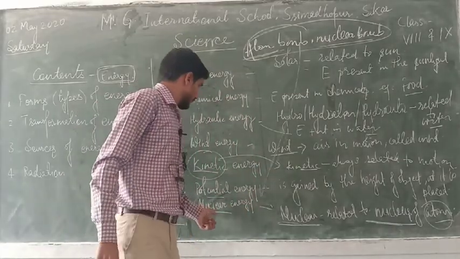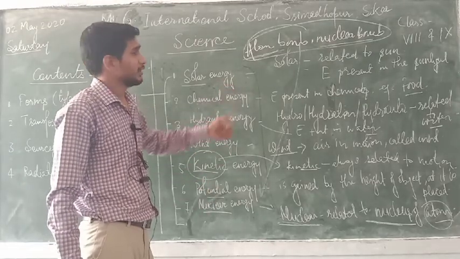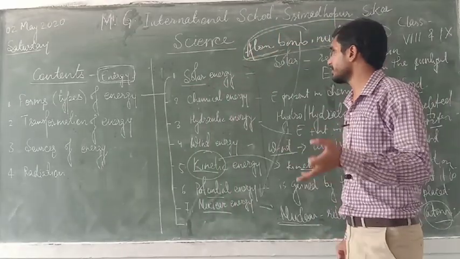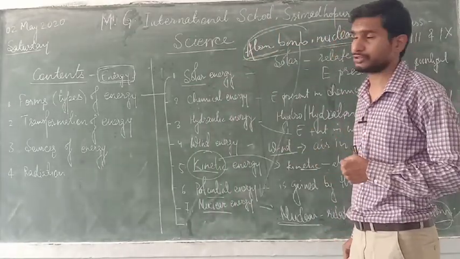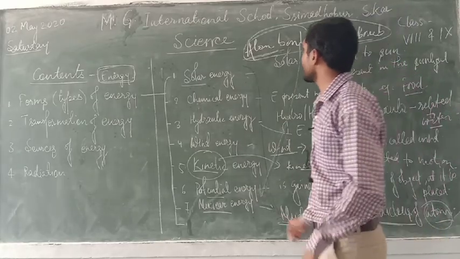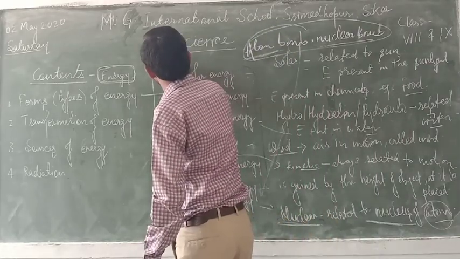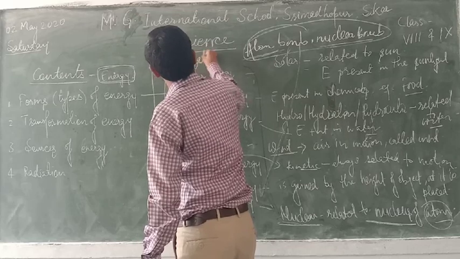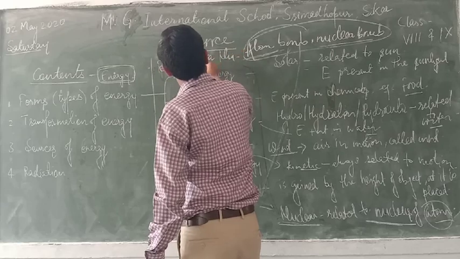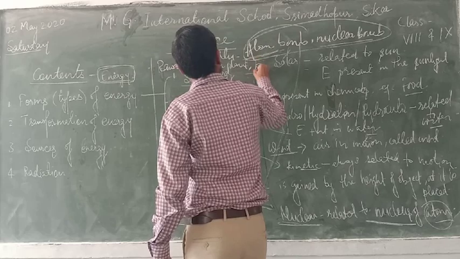How? We can use radioactive substances to generate electricity. I hope you have heard about several nuclear power plants, like the Rawatbhata nuclear power plant in Kota.